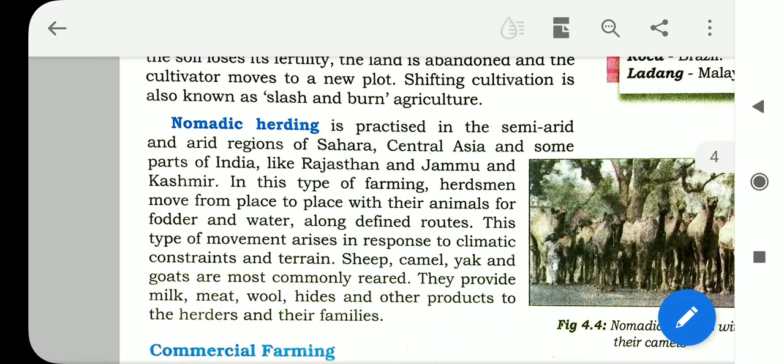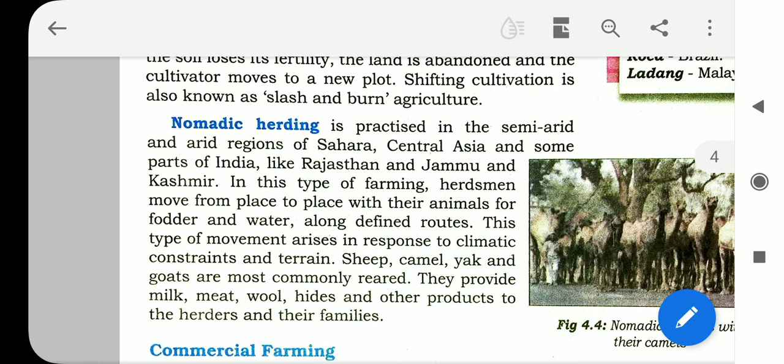The nomadic herding is practiced in the semi-arid and arid regions of Sahara. Arid means dry, or semi-dry. Arid regions, Central Asia, and some parts of India. Some parts of India means where the desert areas are there, lying nearby Rajasthan. Like Rajasthan, there is a desert, the Thar desert.